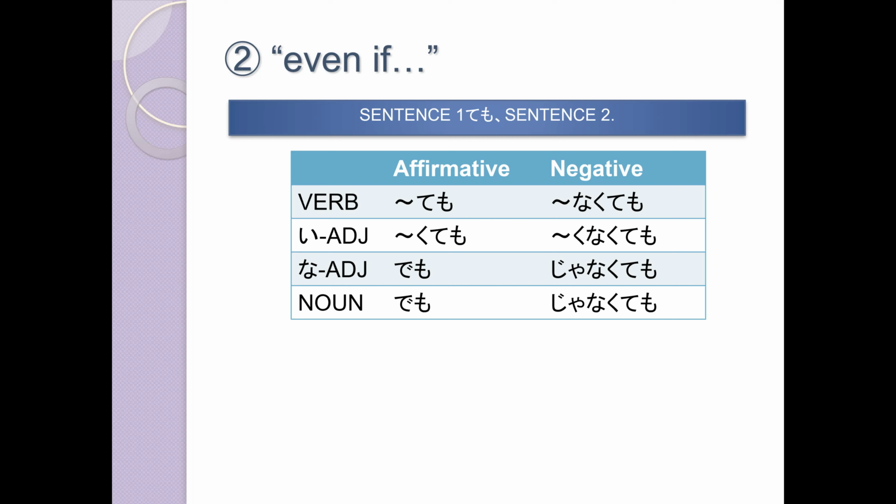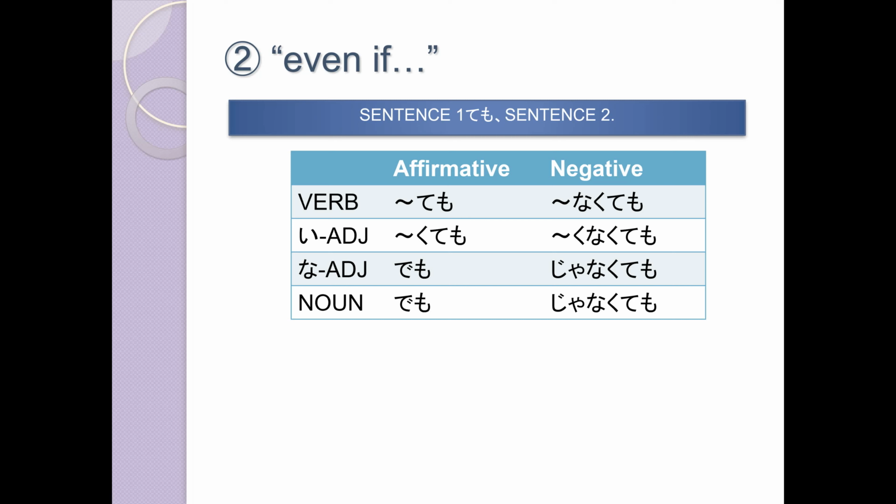So the way that the ても works is a little bit different depending on what kind of word that we're looking at. So with a verb, we have the て form plus も. If it's the negative, that would be the なくて plus も. For い adjectives, we have the くて plus も. So like 寒くても from 寒い. Or 忙しくても from 忙しい. If it's negative, it's くなくても. So 忙しくなくても, 寒くなくても, for example.